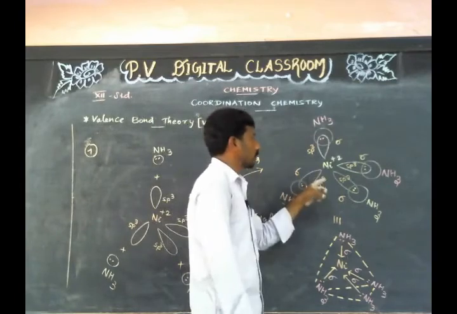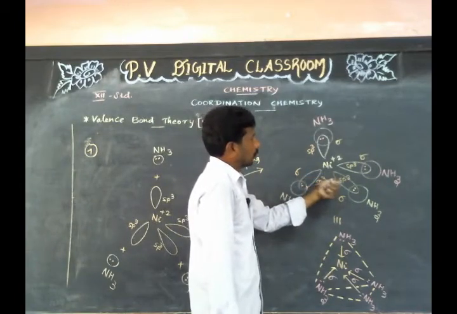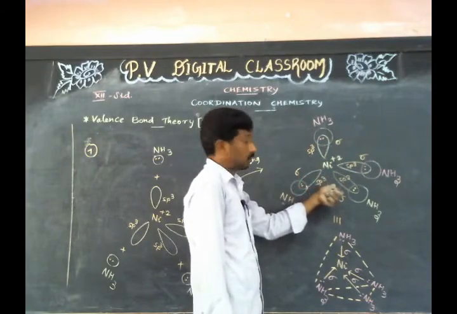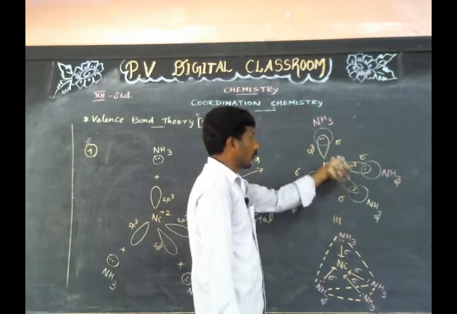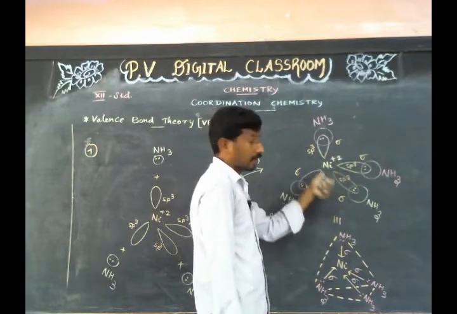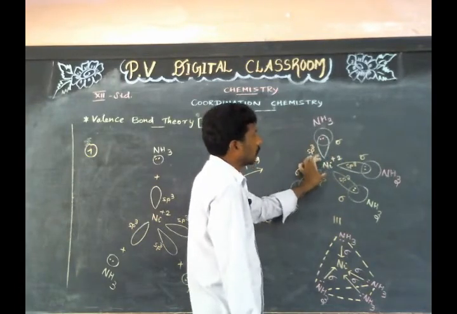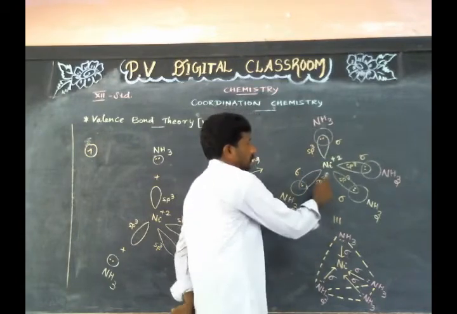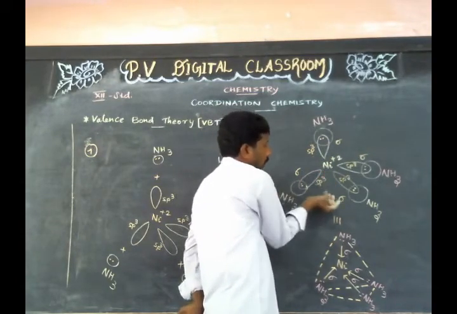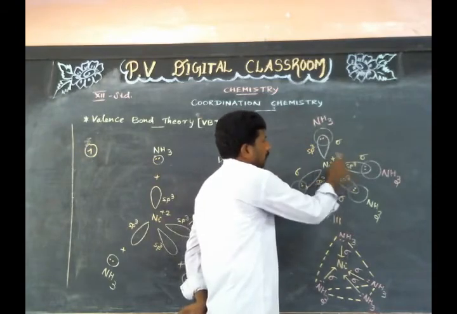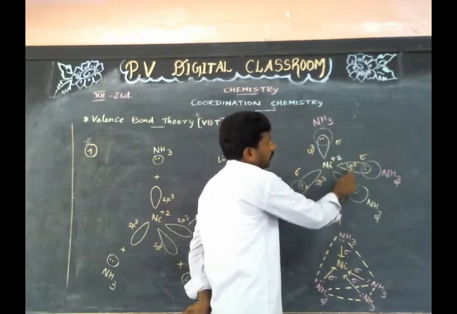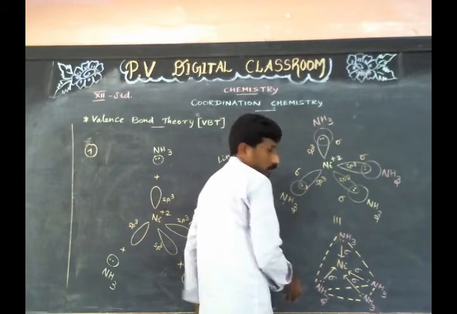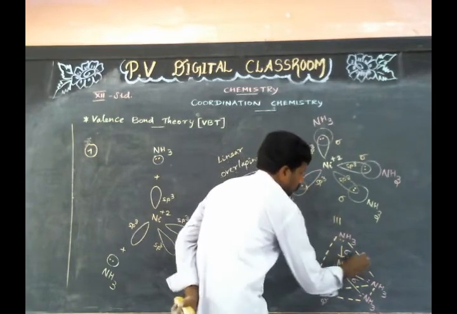It states that hybridized orbitals are directional in nature, and their orientation in space gives a definite geometry to the complex ion. Since Ni+2 ion in this case is tetrahedrally surrounded by 4 sp3 hybridized orbitals, the geometry of this complex ion is tetrahedral.